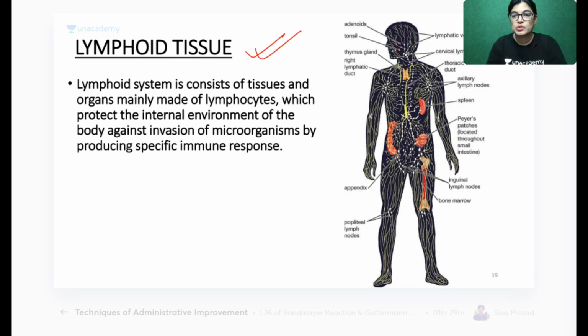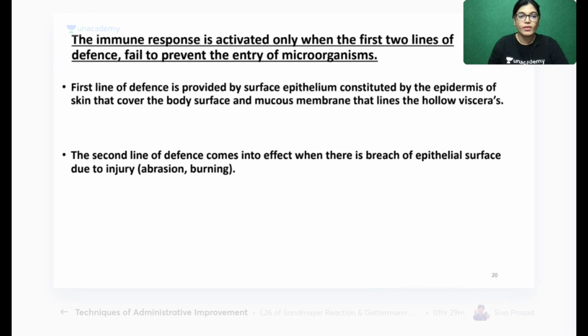It consists of tissues and organs made of lymphocytes, protecting the internal environment of the body against the invasion of microorganisms, and it is important for the specific immune response in our body. It is required for the specific immune response. Okay, these are the features of lymphoid tissue.